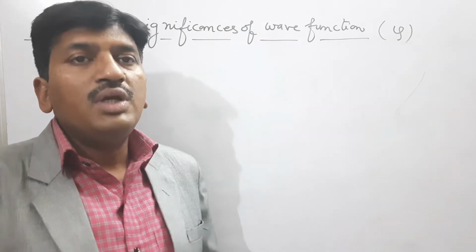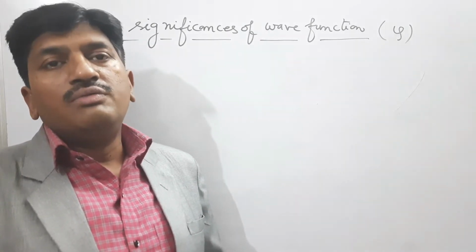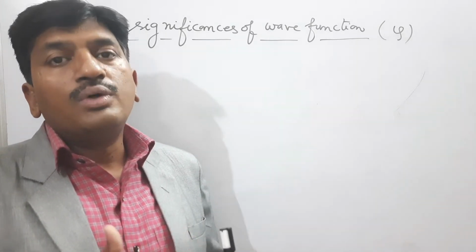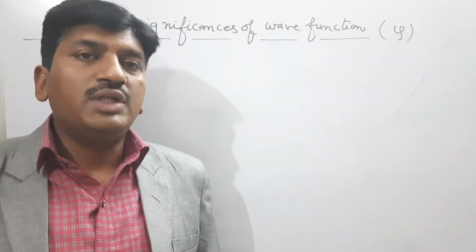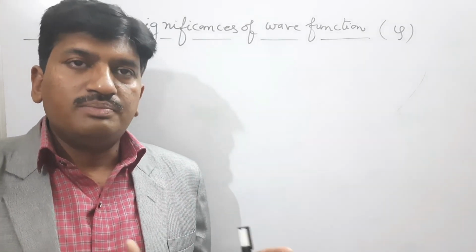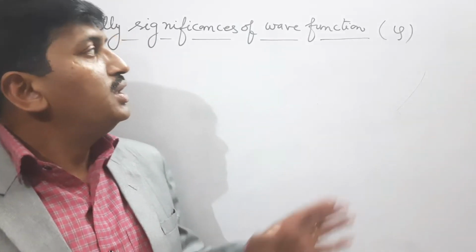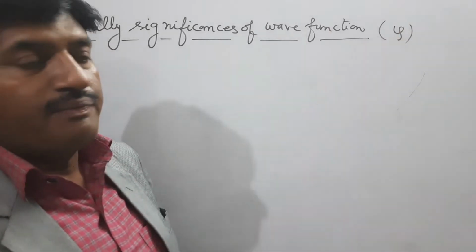Similarly, for matter wave we require a physical parameter which is periodically fluctuating, and that is known as wave function, and it is represented by psi.